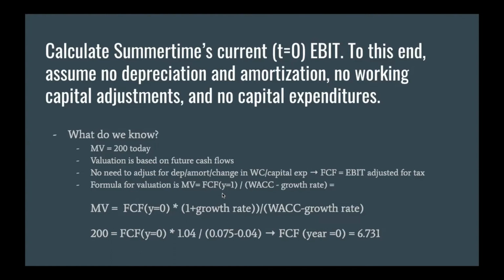And since this company will operate forever, it becomes a perpetuity. So you don't discount each free cash flow each year separately, but you can use the free cash flow at year 1 and through this formula receive the market value of the company.